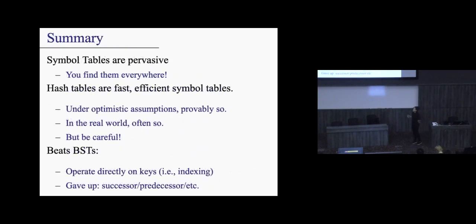Yeah, hash tables are pervasive. I've already sold you on that. I'm not going to say too much about this. One more thing. To contrast this against your binary search trees, we're not doing comparisons anymore. We're operating directly on the keys themselves, and we gave up successor, predecessor, min, and max operations.